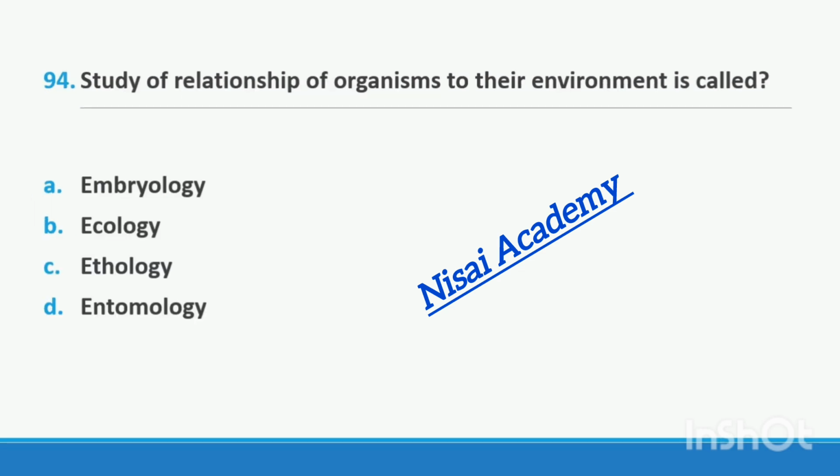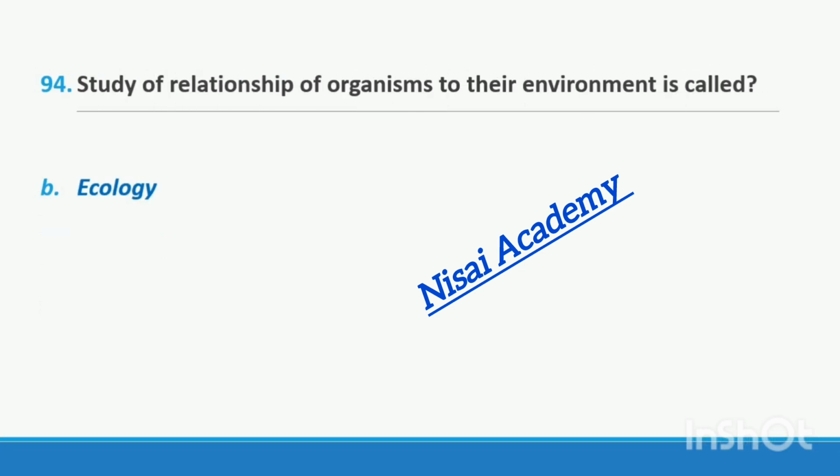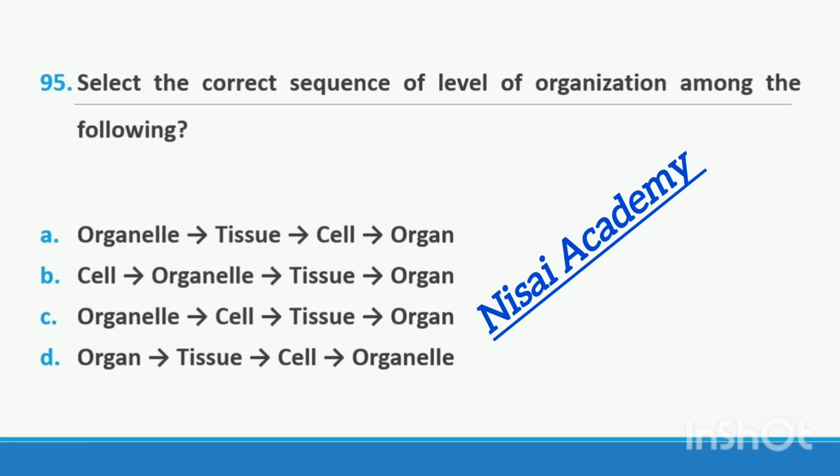Question 94. Study of relationship of organisms to their environment is called option A, embryology. Option B, ecology. Option C, ethology. Option D, entomology. Study of relationship of organisms to their environment is called ecology. Right option B.